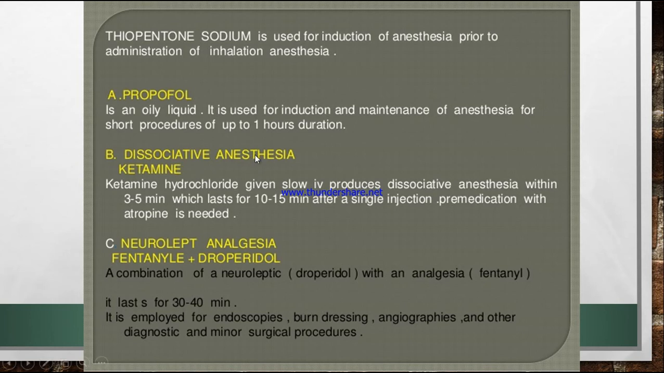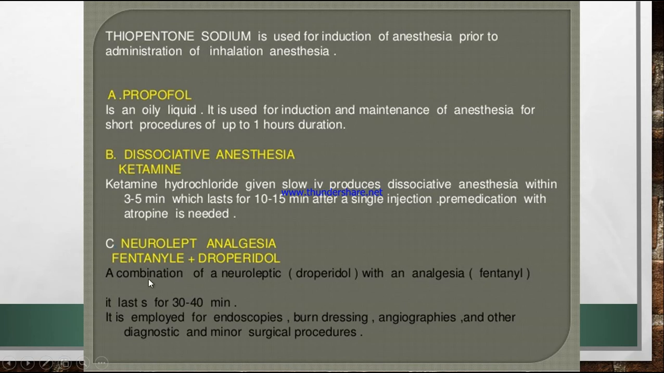Next is dissociative anesthesia, that is ketamine injection. It is given slowly, IV. It produces dissociative anesthesia within 3 to 5 minutes, which lasts for 10 to 15 minutes after a single injection. So how long this anesthesia will stay in the patient, that is 10 to 15 minutes. Pre-medication can be given with atropine injection.